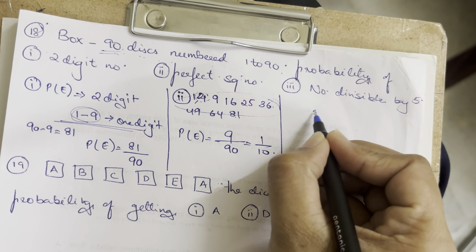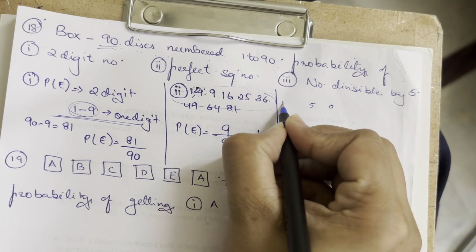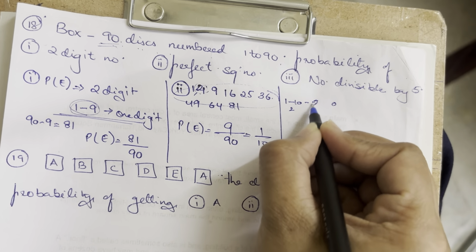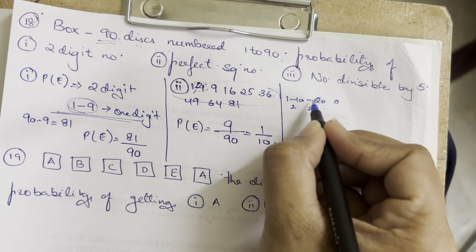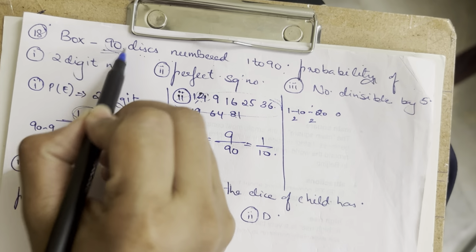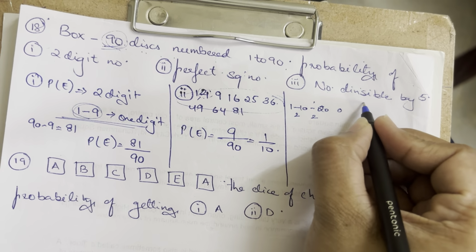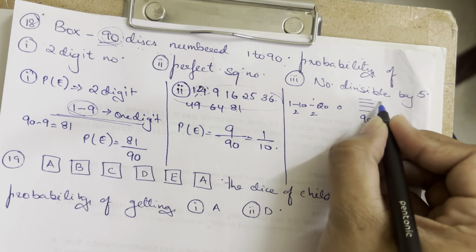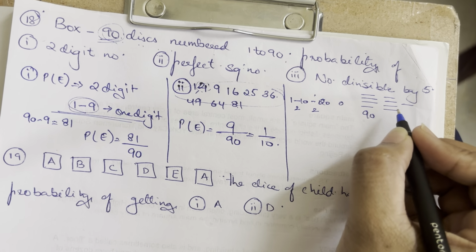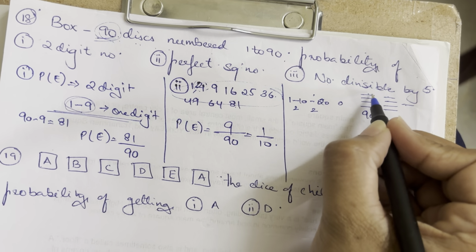The ones that end in 5 and the ones that end in 0. So from 1 to 10, you have two numbers. Likewise, from 10 to 20, you have again two numbers, isn't it? 15 and 20 will come. So in each set of 10, you have two. So in 90 you have the sets 1 to 10, 10 to 20, 20 to 30, 30 to 40, 40 to 50, 50 to 60, 60 to 70, 70 to 80, 80 to 90. So you have nine sets, 1, 2, 3, 4, 5, 6, 7, 8, 9. In each set, I said there are 2.